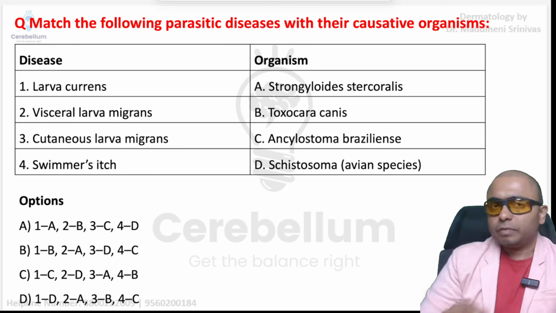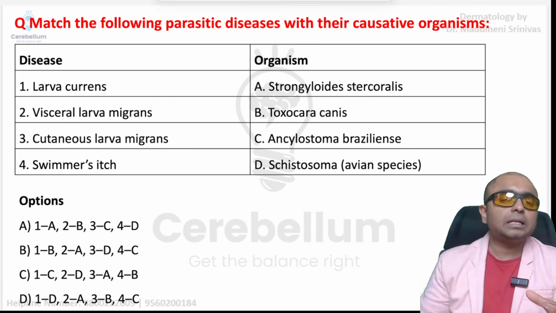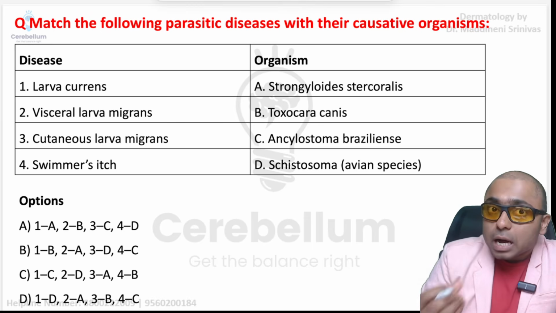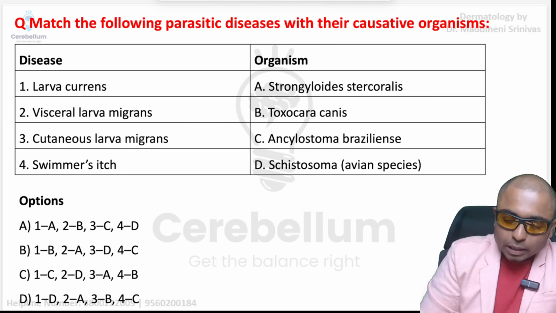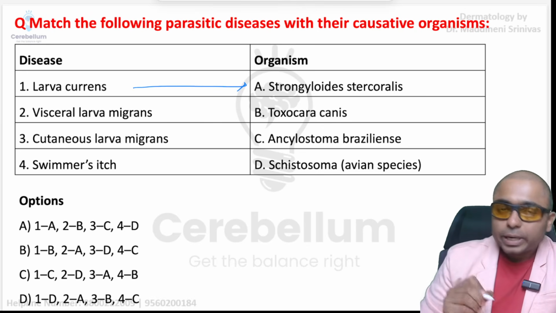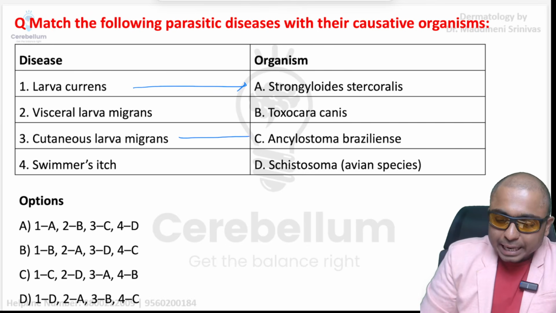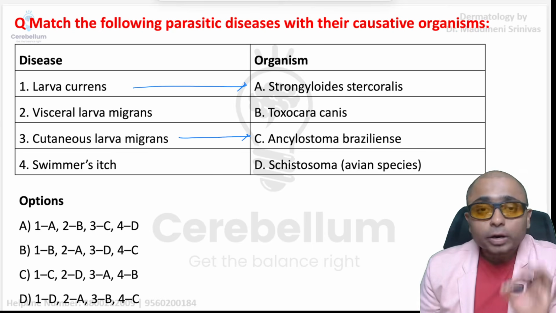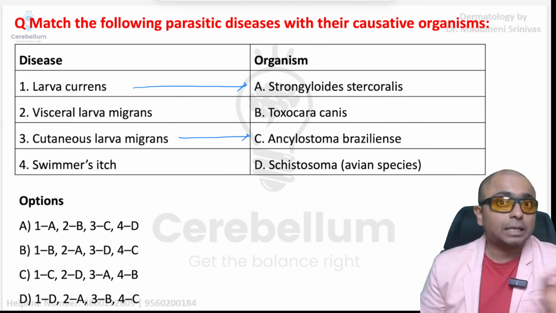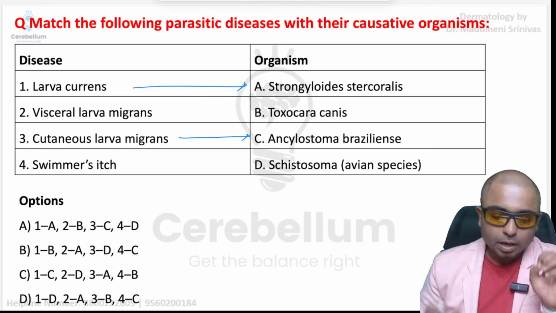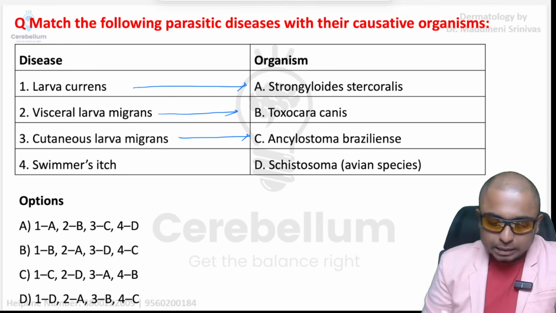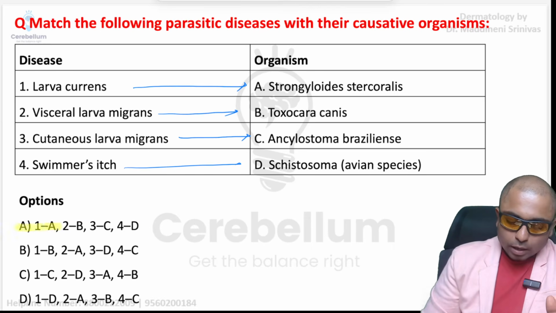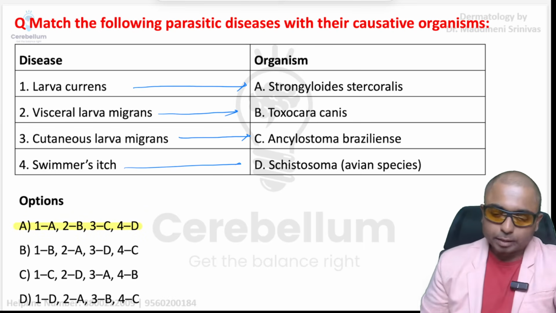Chalo, next is this question which is a microbiology question, but still I am discussing because there can be skin lesions in these conditions. So larva currens, if you remember, is Strongyloides stercoralis. Cutaneous larva migrans, yes, it is Ancylostoma braziliense. Remember an important negative point: cutaneous larva migrans is not caused by Ancylostoma duodenale. Visceral larva migrans is Toxocara canis, swimmer's itch is schistosoma. So these are memory points. The answer is going to be option A, right?